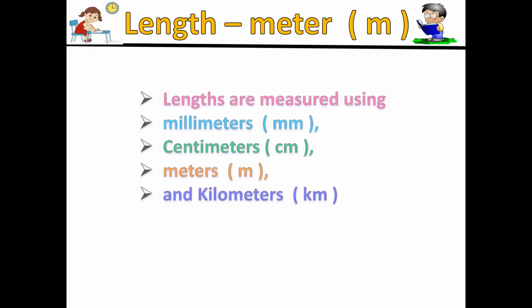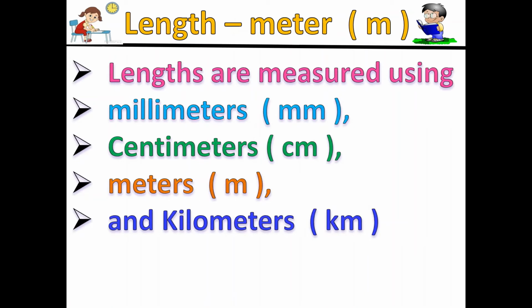Now length is measured using millimeters, short form is mm, centimeter short form is cm, meters short form is m, and kilometers short form is km.